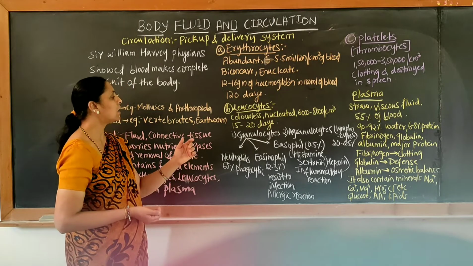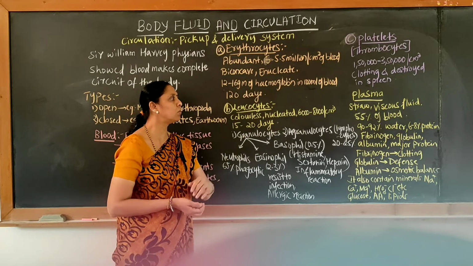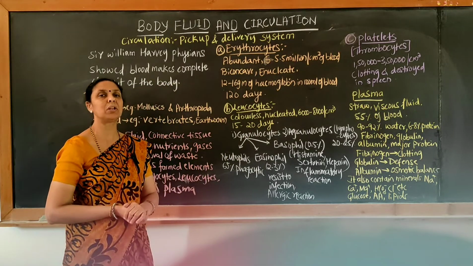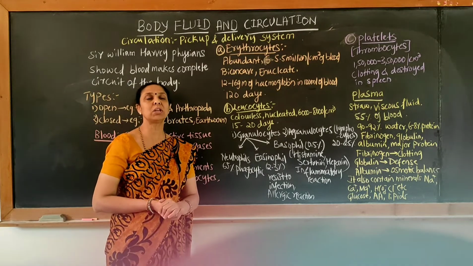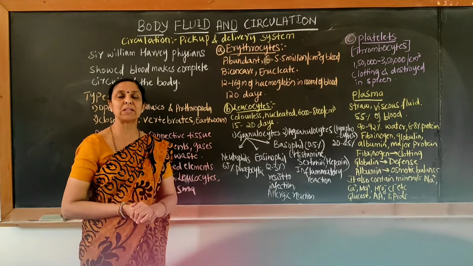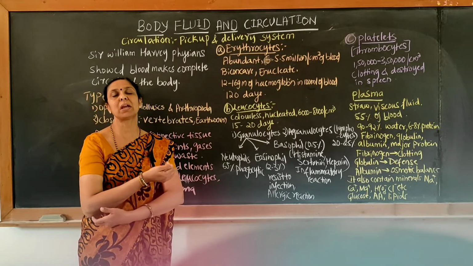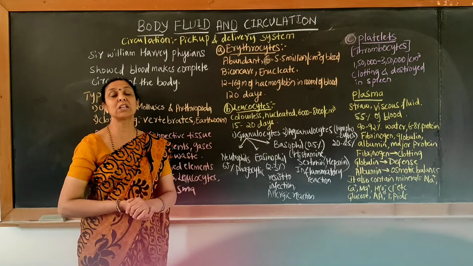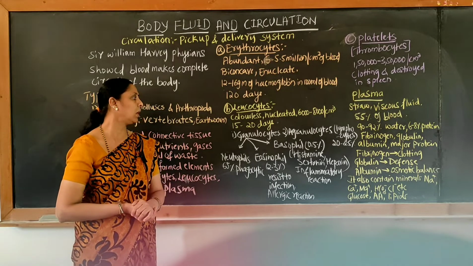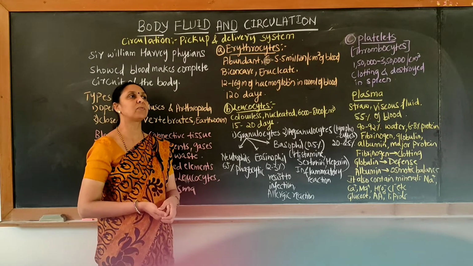In human beings we are able to see 6000 to 8000 WBC per cubic millimeter of blood, and they are nucleated. Their main function is to help in defense mechanism, whereas RBC's main function is to help in the transportation of gases.